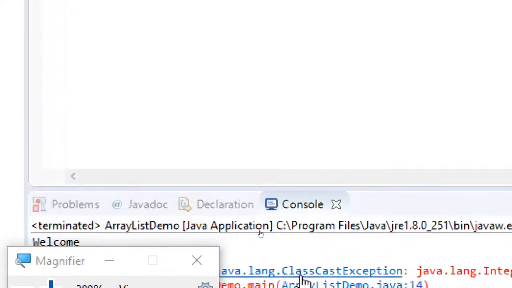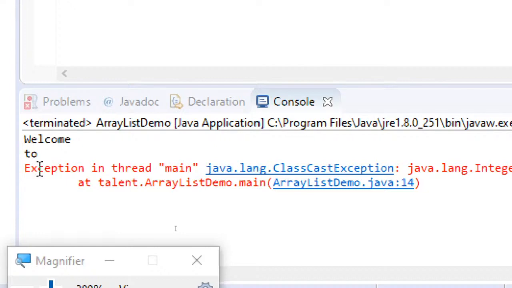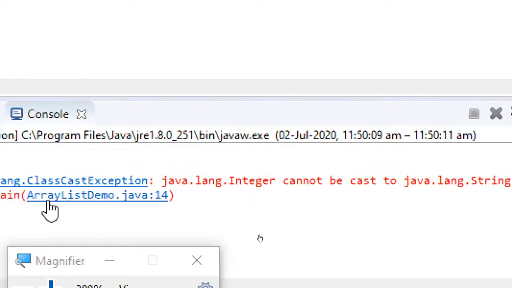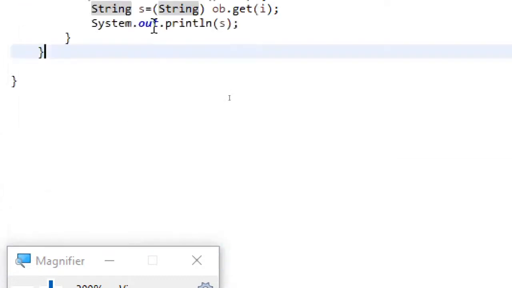But during execution, you can see the real problem. Welcome and 2 were printed, but when it is trying to print the third one, it is saying java.lang.Integer cannot be cast to java.lang.String. So this is the real problem with the use of non-generics. Integer cannot be cast to String. That has to be done by you explicitly. How? By using the toString method. Anyway, let's not get into that, but just understand this difference.